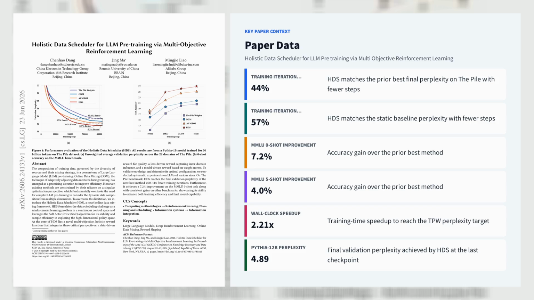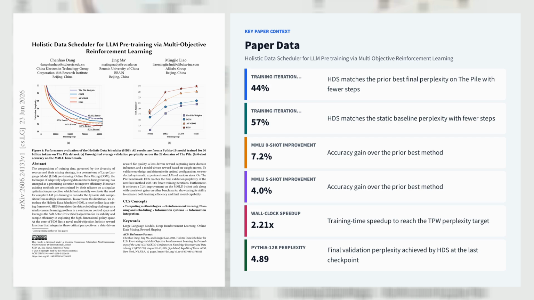Let's explore the second paper, Holistic Data Scheduler for LLM Pre-Training via Multi-Objective Reinforcement Learning. From Chenhao Dang, Jing Ma at Renmin University of China, and Mingjie Liao at Alibaba Group, it reframes online data mixing for LLM pre-training as a continuous control reinforcement learning problem and optimizes it with soft actor-critic. The key novelty is a holistic reward that combines inter-domain gradient alignment, scheduled lexical diversity, and model stability. So the scheduler can favor data that is jointly useful, curriculum appropriate, and convergence stable instead of relying on a single loss signal.